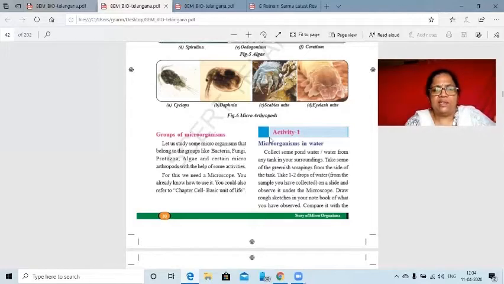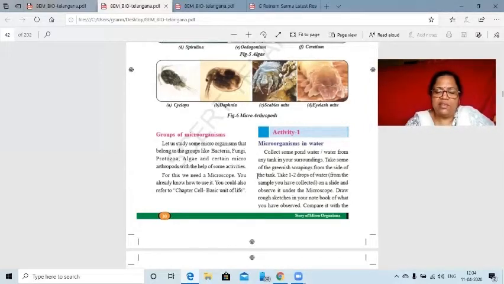Now coming to this activity, why are activities mentioned in the textbook? See, whatever book knowledge we acquire is not sufficient for children, because by doing activities, our brain will catch the same matter and try to remember the content it has received. That means the activities are related to the matter which we studied in the above section, that is, the major groups of microorganisms. Now, what is the activity here?